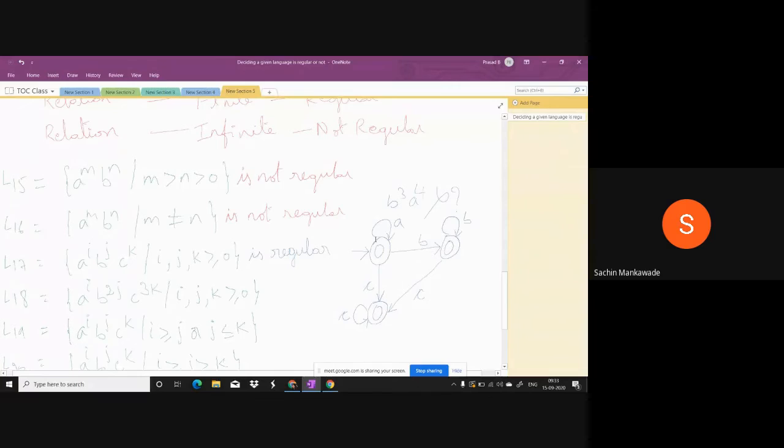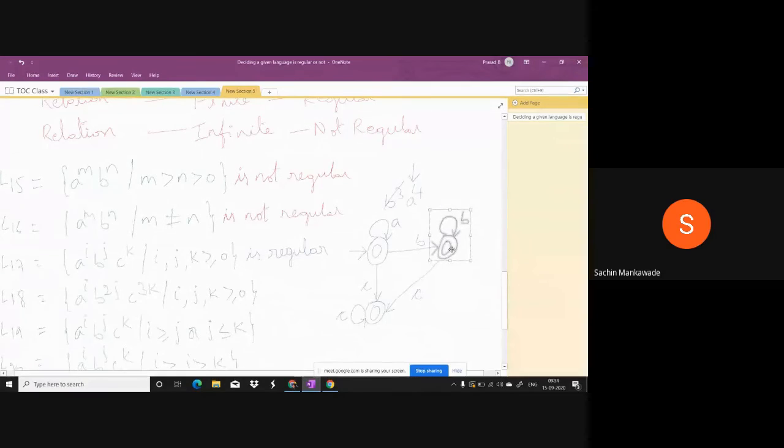Now, after that, are only A's followed by C's. Now, look at this string, it is invalid. Here it scans the string: first B, second B, third B. Then when it comes to A's, the machine is here. We have not defined a transition for A in this state, so the machine stops in this state only, but it has not scanned the string completely. Therefore, it is not accepted. समझ गए ना?